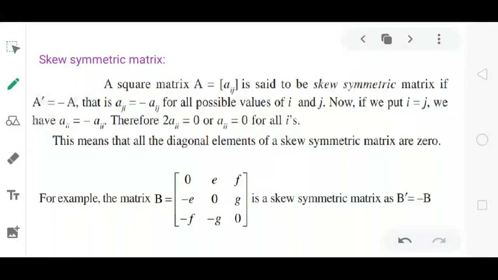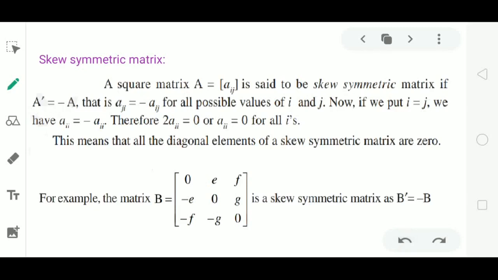Next, skew symmetric matrix. A square matrix A is said to be a skew symmetric matrix if it satisfies the condition A dash equal to minus A, that is transpose of A equal to negative of A. Also observe here, matrix A should be a square matrix. A square matrix A will be skew symmetric if it satisfies the condition A dash equal to minus A.